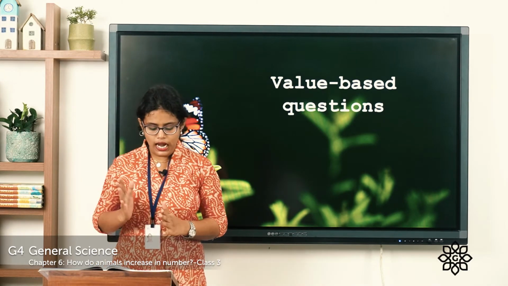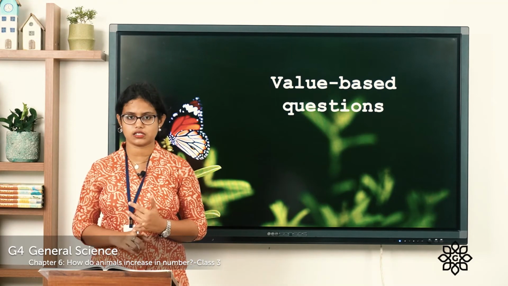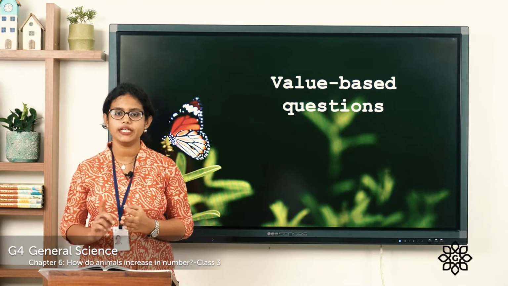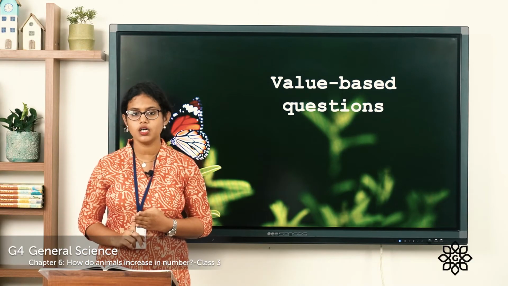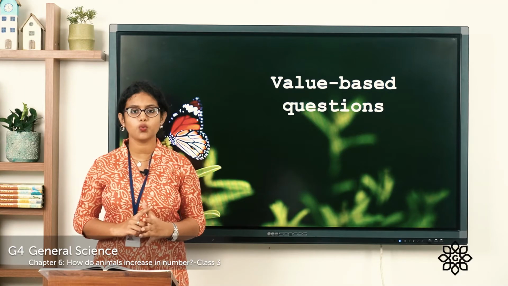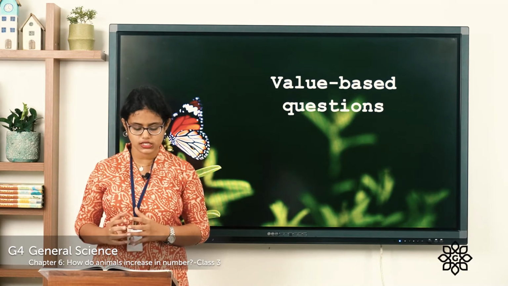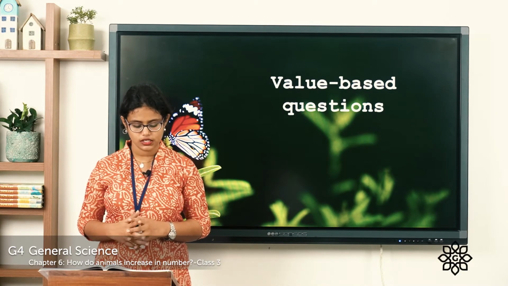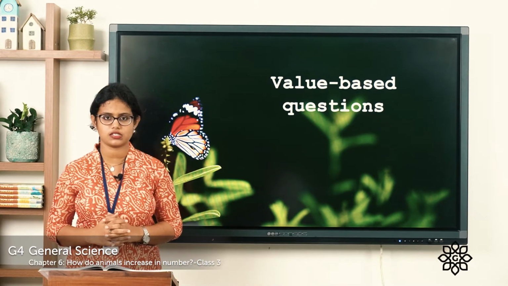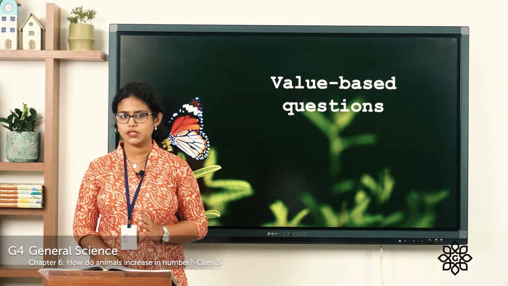First one, I will go close to the nest. The second one, I will not disturb the nest. The third one, I will try to feed the chicks. The fourth one, I will observe the chicks from a distance. The fifth one, I will shift the chicks to another place. So I hope you have done this.